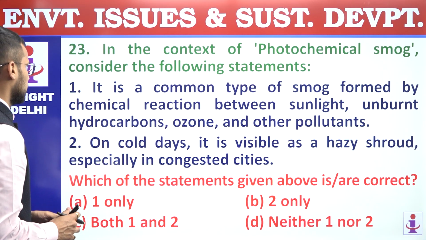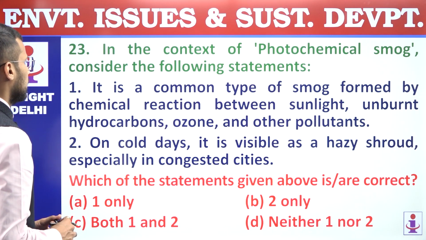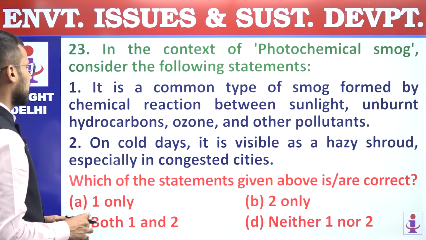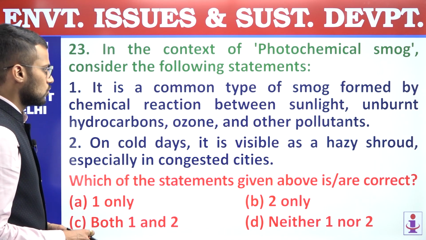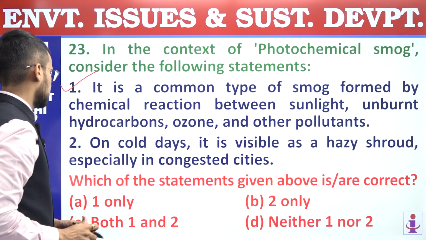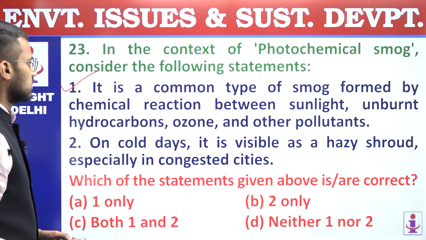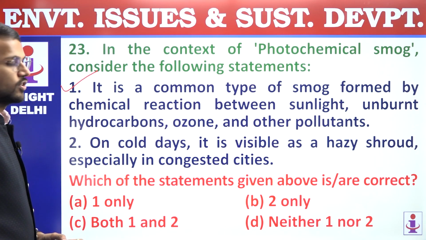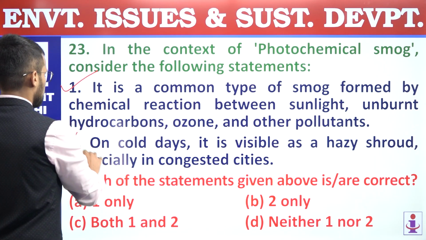They are oxides of nitrogen, and second is VOCs, volatile organic compounds. Let us consider the statements. First, it is a common type of smog formed by chemical reaction between sunlight, unburnt hydrocarbons, ozone, and other pollutants. This statement is a correct statement. Second, on cold days, it is visible as a hazy shroud, especially in congested cities. Incorrect statement.